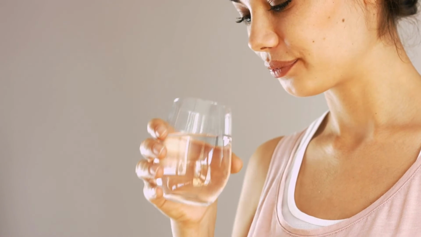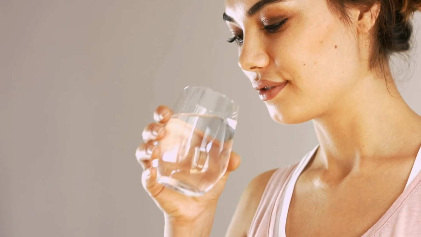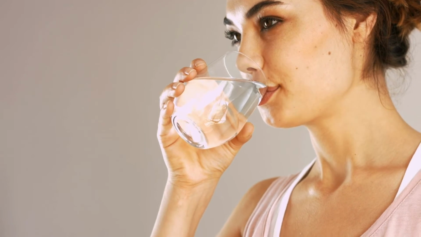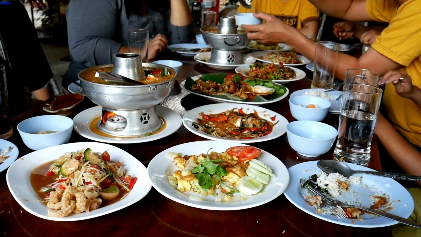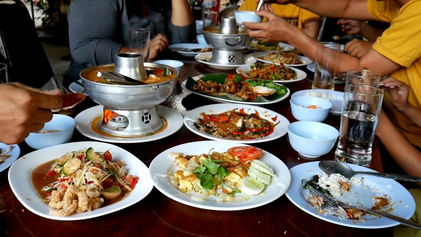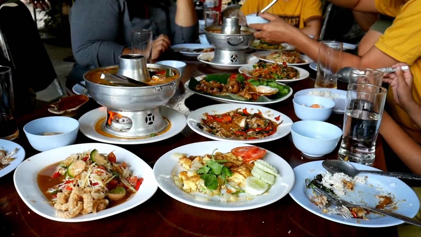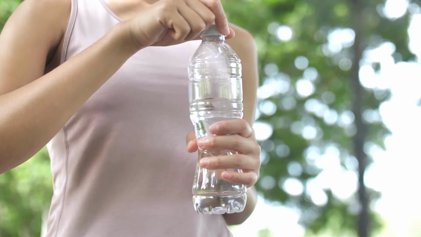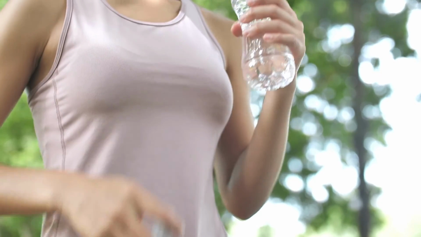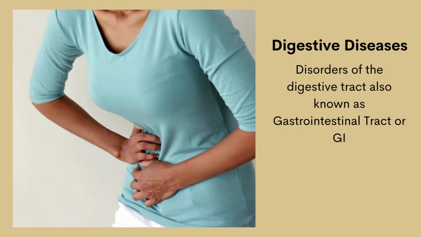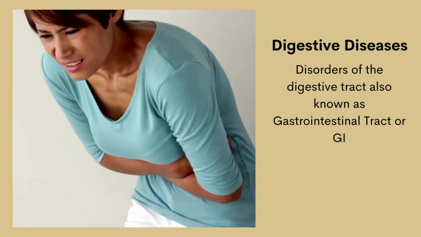For water, it can move across the intestinal wall depending on an osmotic condition. Now that we know how the digestive system works and how it affects our body, we should be careful of what we eat or drink. But what happens if we are not? This might lead us to digestive diseases.